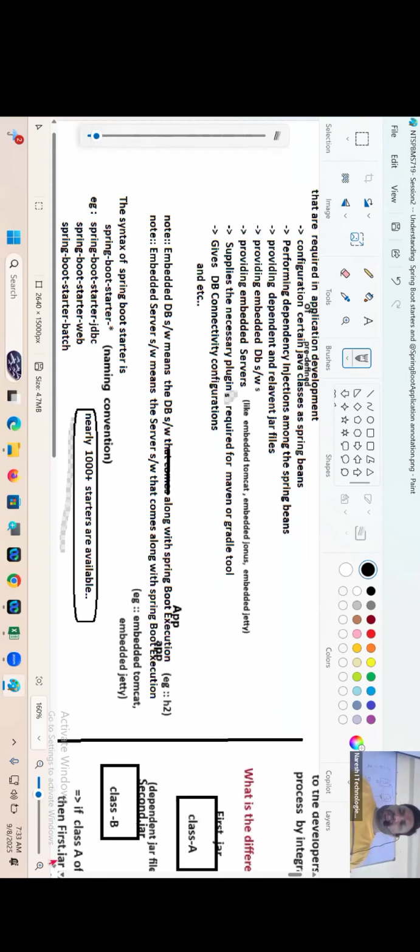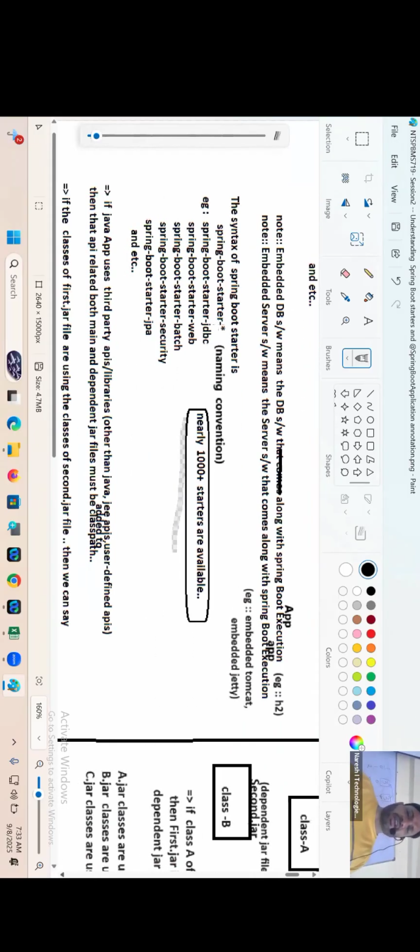What is the syntax of Spring Boot starters, guys? spring-boot-starter-star. Spring Boot starter JDBC, Spring Boot starter web, Spring Boot starter batch, Spring Boot starter security, Spring Boot starter JPA. A typical starter will look like this. They are also jars, guys, but special jars. What's the difference between a normal jar and a starter jar?